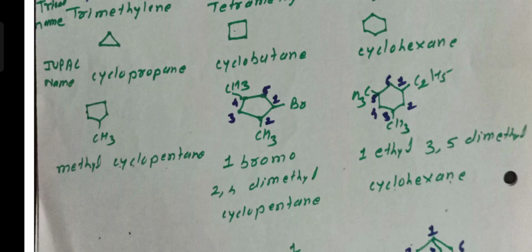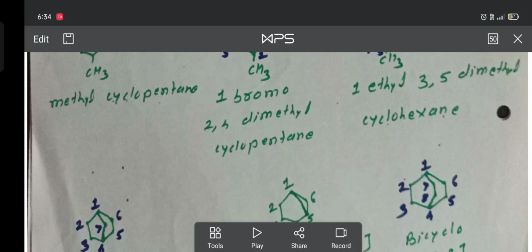One ethyl group is present, C2H5, this group is called ethyl. Then one ethyl at position number 3 and 5, two methyl groups, therefore 1-ethyl-3,5-dimethyl cyclohexane. The parent hydrocarbon is a 6-membered cyclic form, therefore the name of this compound is cyclohexane. In alphabetical order, numbering 1 is given to the ethyl group, therefore 1-ethyl-3,5-dimethyl cyclohexane. This is the IUPAC nomenclature of substituted cycloalkanes.